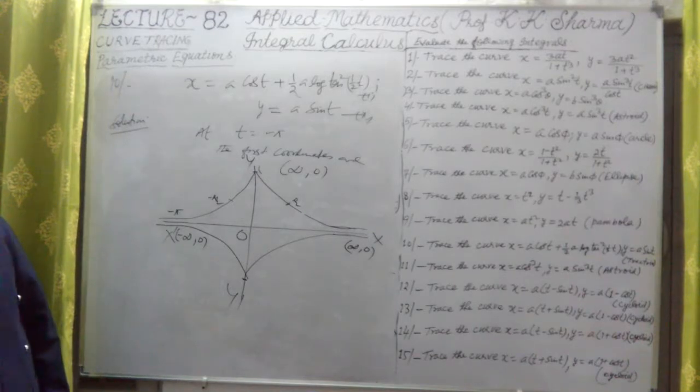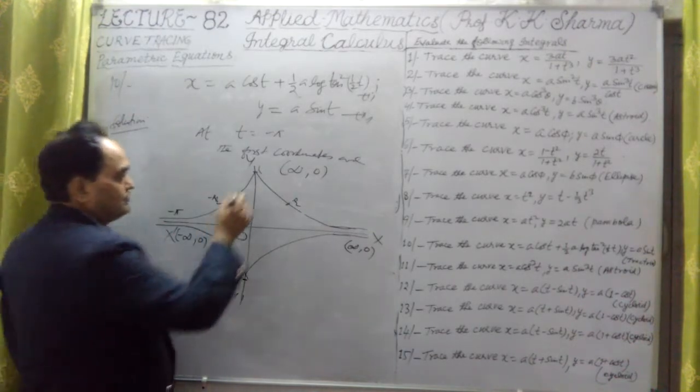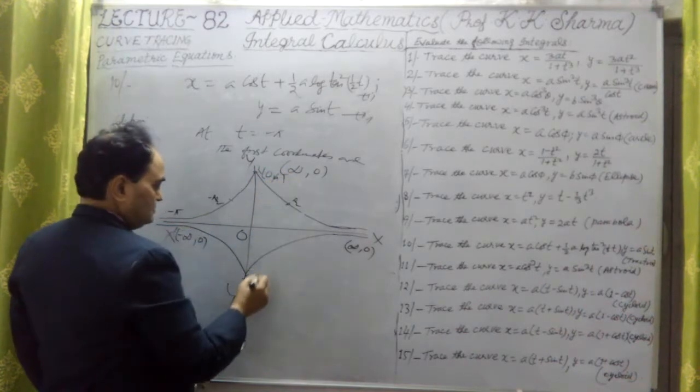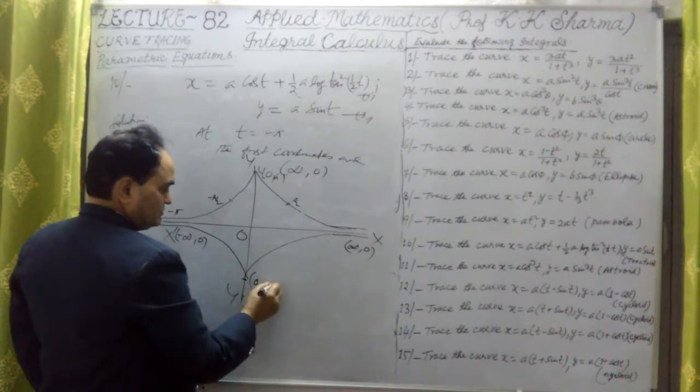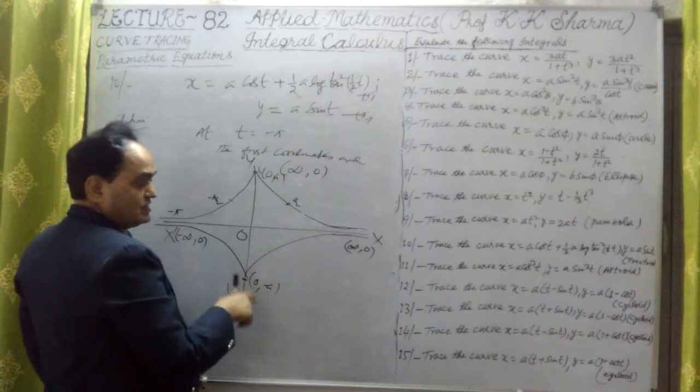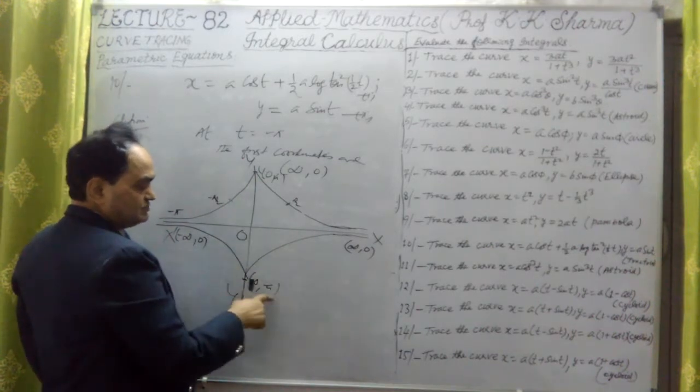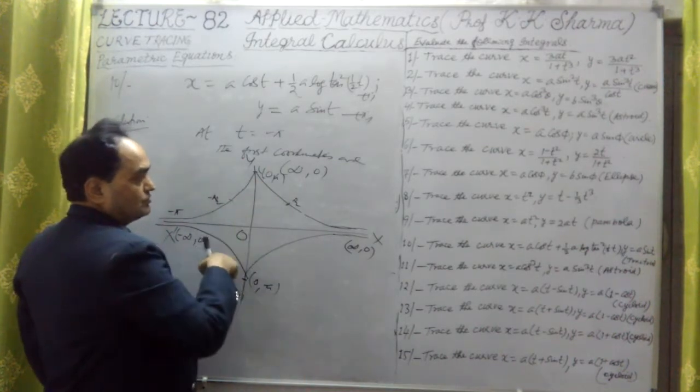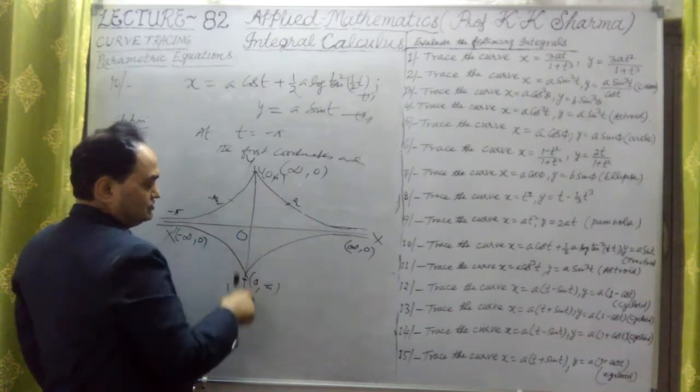So check the points here. The points are 0, a. This we talked about: 0, a, and this is 0, minus a. So the curve is meeting the y-axis at these points, 0 plus a and 0 minus a.